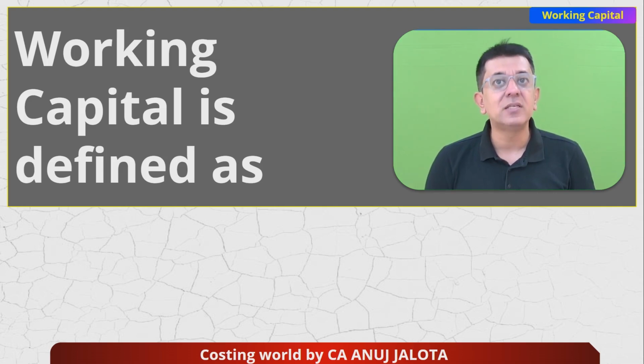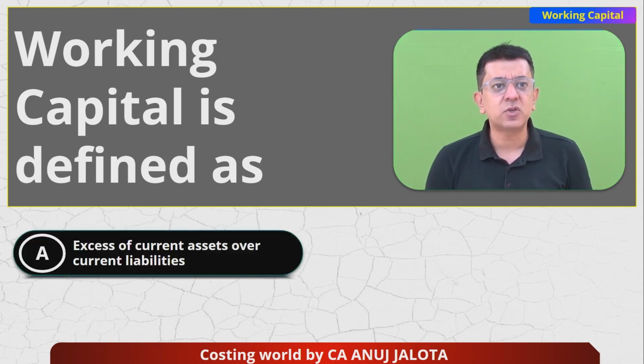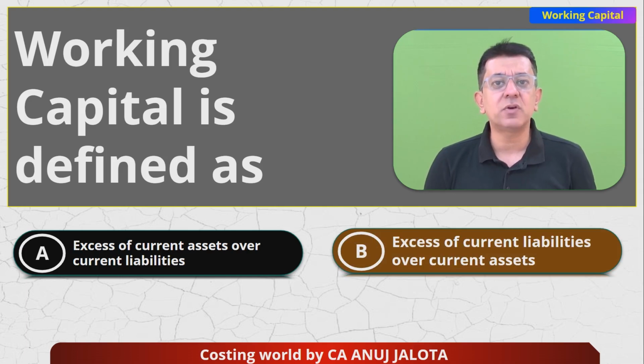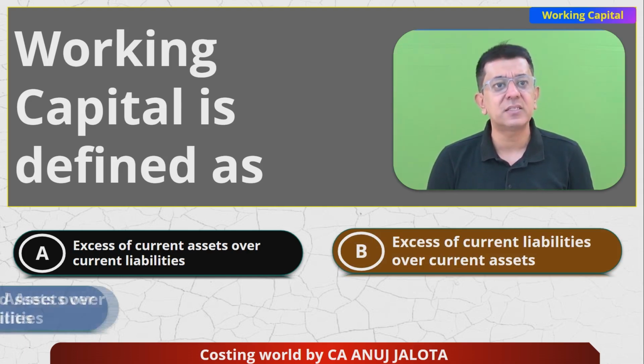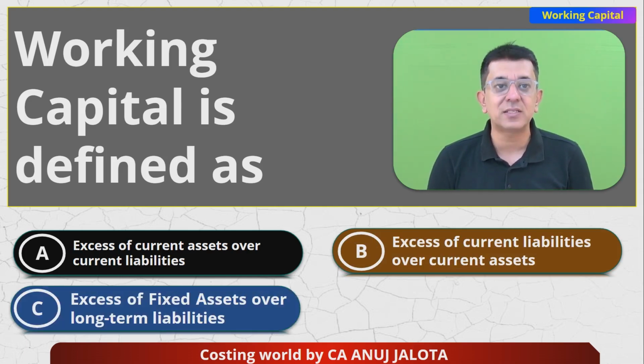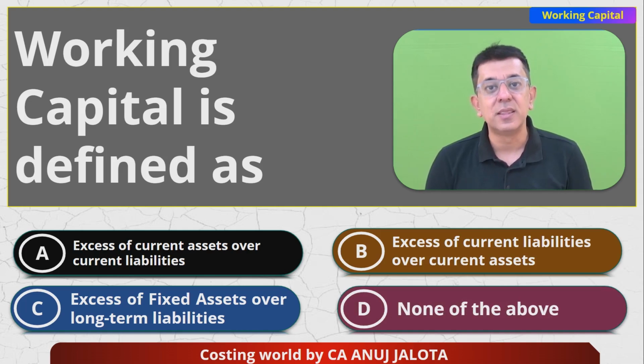Working capital is defined as: first, excess of current assets over current liabilities. Second, excess of current liabilities over current assets. Third, excess of fixed assets over long-term liabilities. The last one is none of the above.